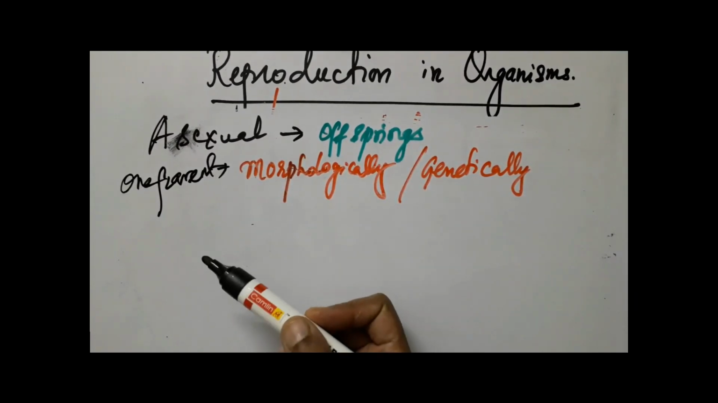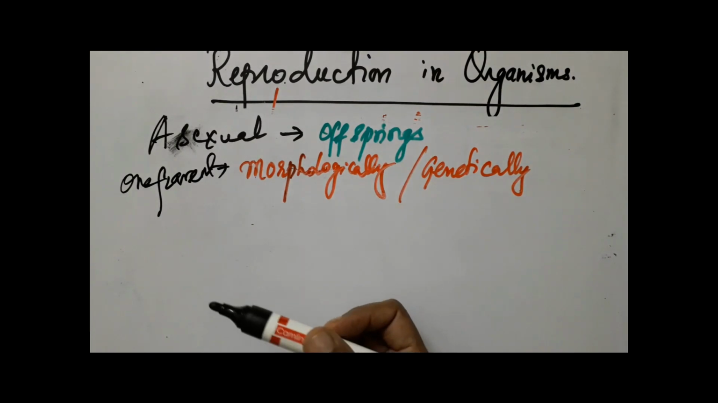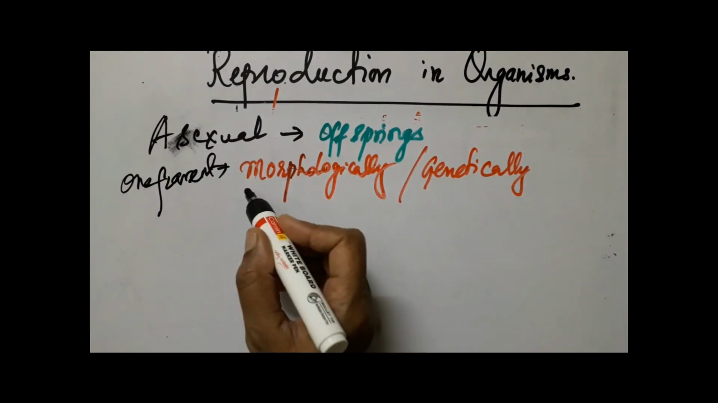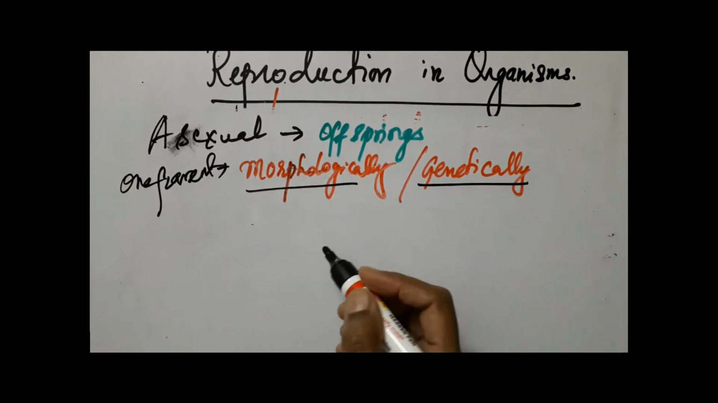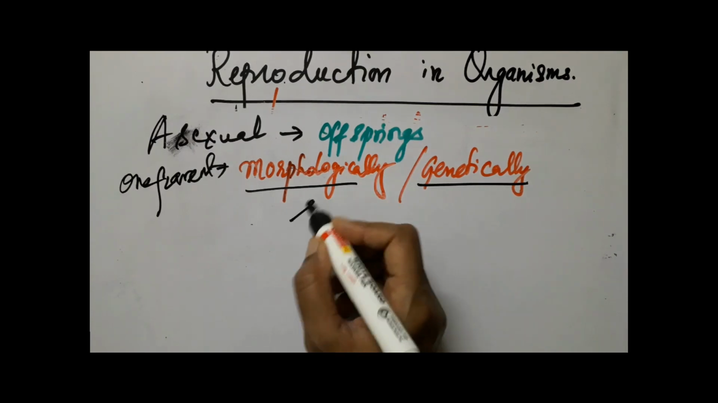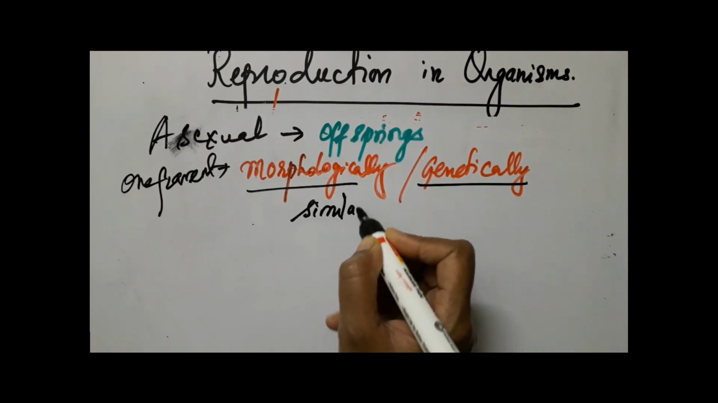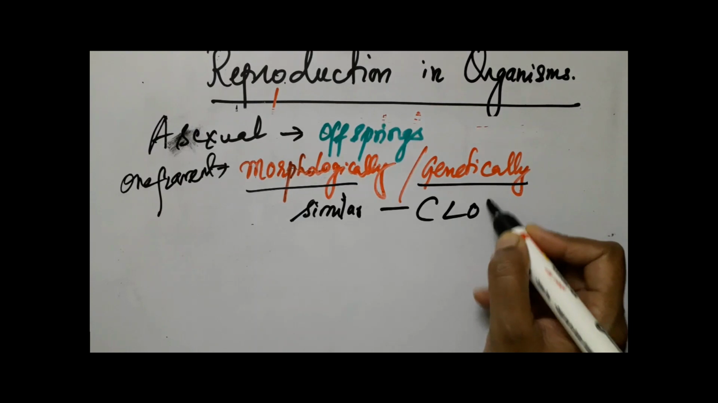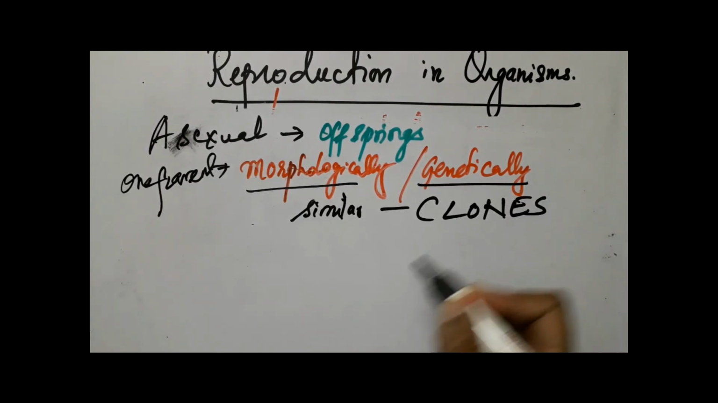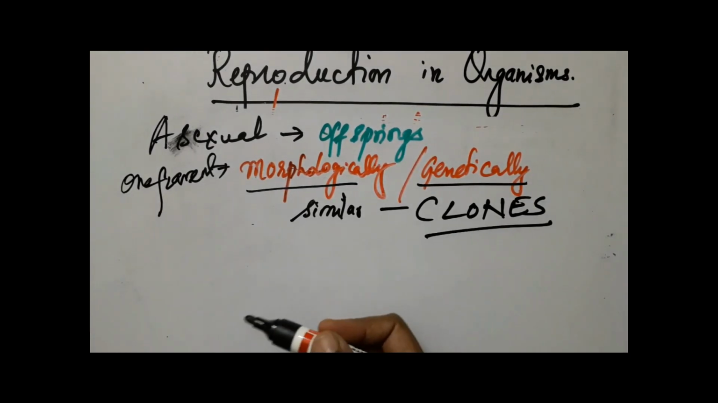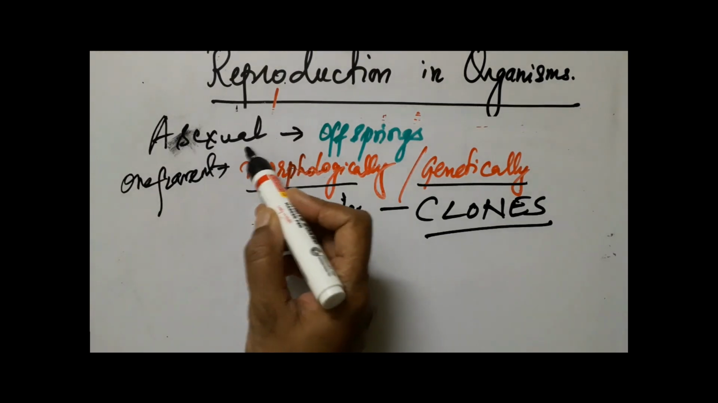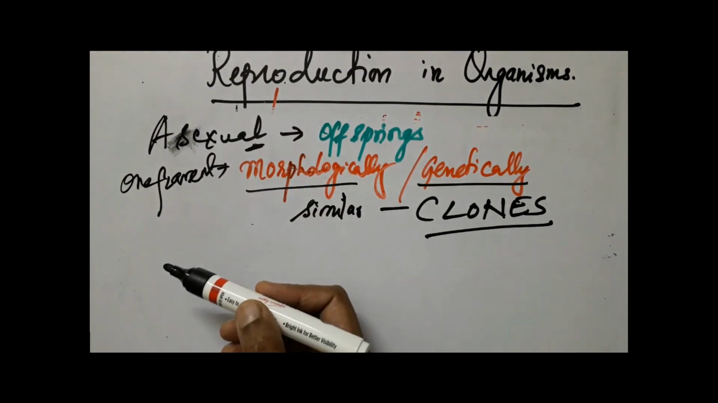So they will also be similar to the parents. You notice these morphologically and genetically similar individuals, we call them clones. What do you call them? Clones. So how do you define clones? Clones are defined as morphologically and genetically similar individuals. How are they formed? By asexual reproduction, right?